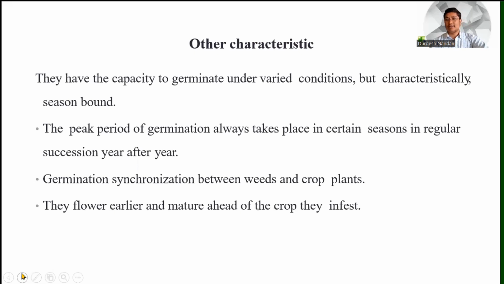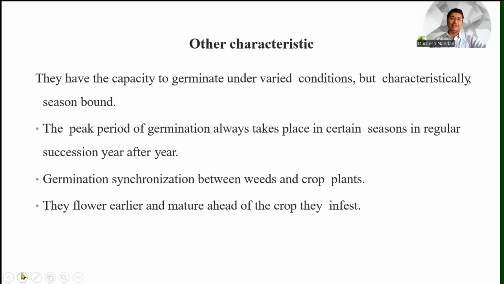The next characteristic of weeds follows. They have the capacity to germinate under varied conditions. We have already talked about the different types of adaptability, but germination is characteristically season bound. So season matters, but soil conditions and environmental conditions do not affect weed germination so much.